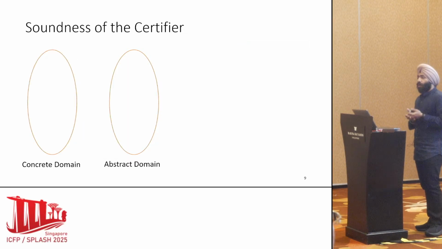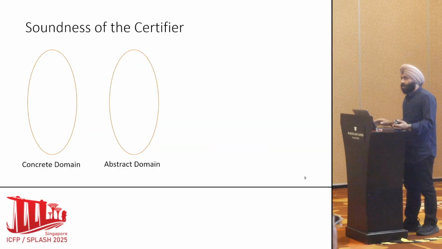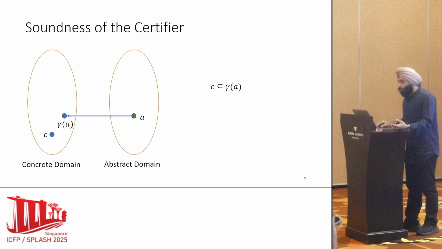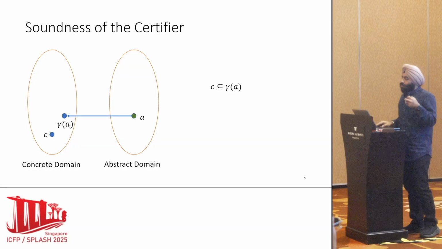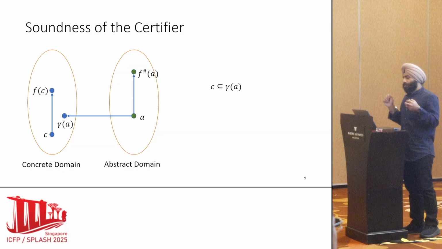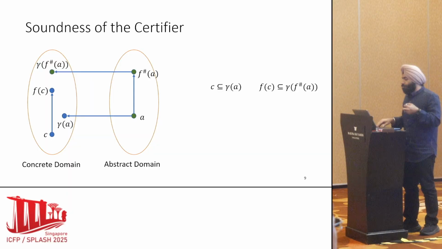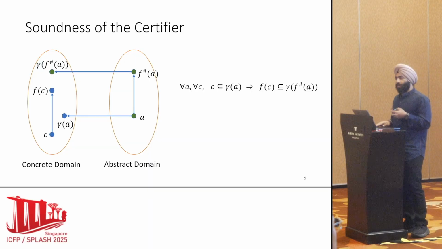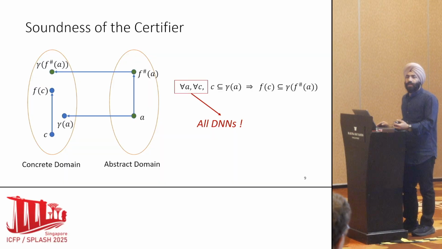What do we mean by the soundness of the certifier? Let's assume there is a concrete domain and an abstract domain. Abstract element has been defined, let's assume. And let's say we are given an abstract element A. We also know that this abstract element over-approximates a concrete element C. Now we apply a concrete function to the concrete element and an abstract transformer to the abstract element. What we want to ensure is that the abstract element still over-approximates the concrete element even after the application of the function. But we want to ensure this for all possible abstract elements and concrete elements.